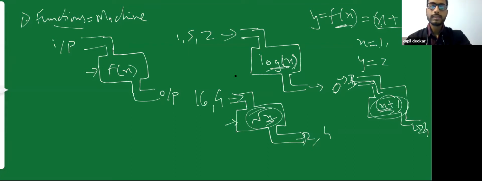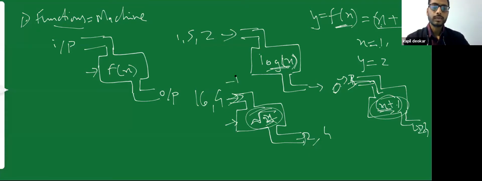Now, while producing these outputs, there will be some constraints, like what inputs are allowed in this machine and what outputs this machine can produce. Sometimes you cannot put any value that you want inside. For example, consider root of x. I cannot put in negative values as my input.